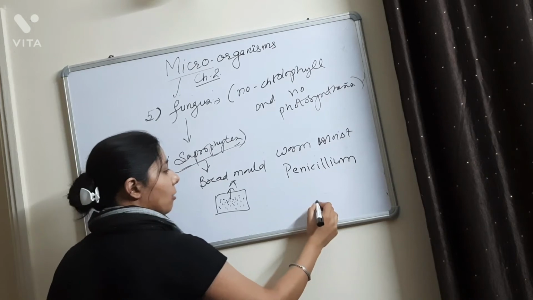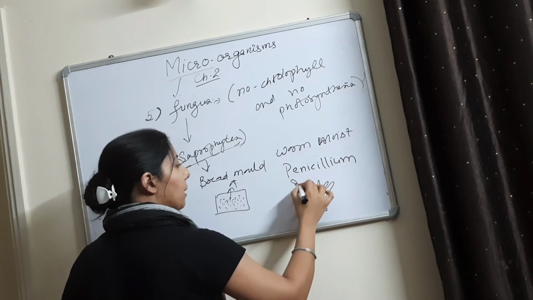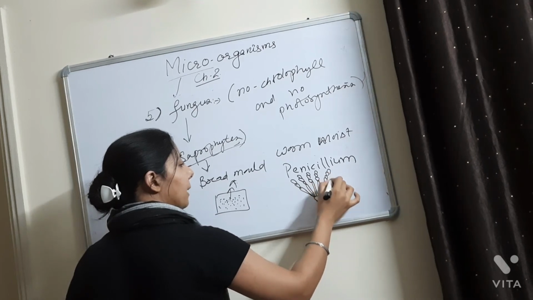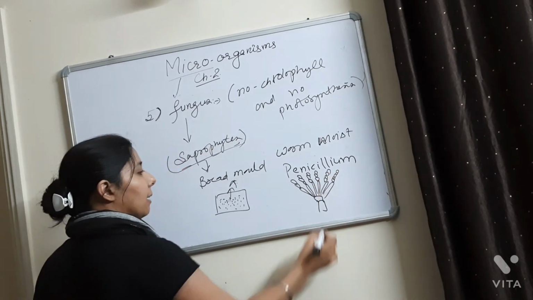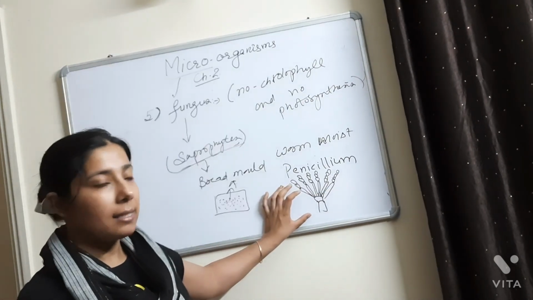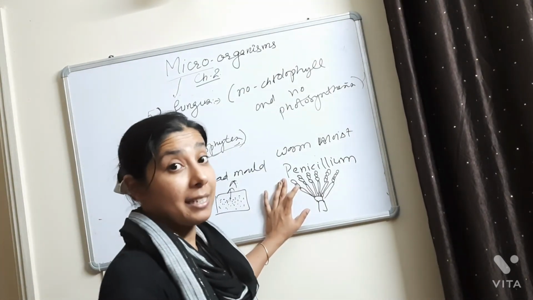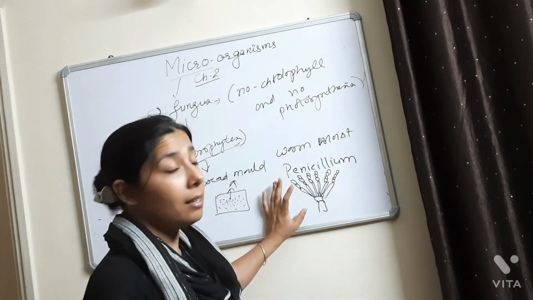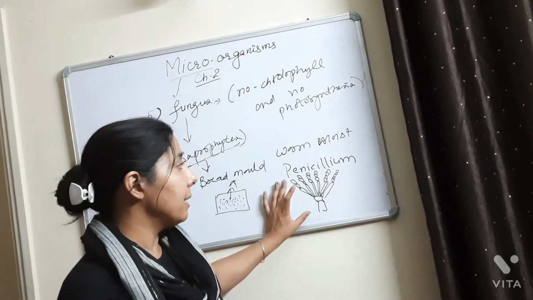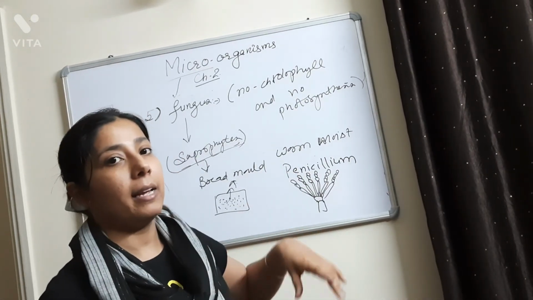This is very important. This is how the penicillium looks like. Why is this penicillium very important, as I marked? Because this penicillium is used in the making of antibiotics that you take in bacterial infection. So what is the use of penicillium? It is helpful in making antibiotics that doctors prescribe us when we are having a fever or anything. So these antibiotics are made from penicillium, or rather, penicillin is the thing which is extracted from the penicillium, and that penicillin is helpful in making the antibiotics.